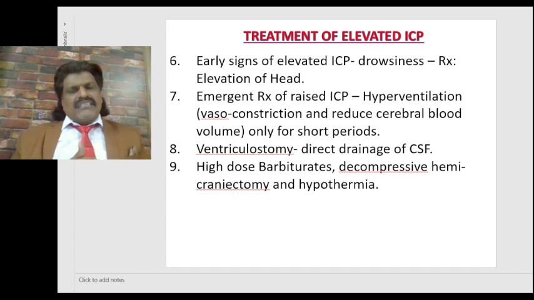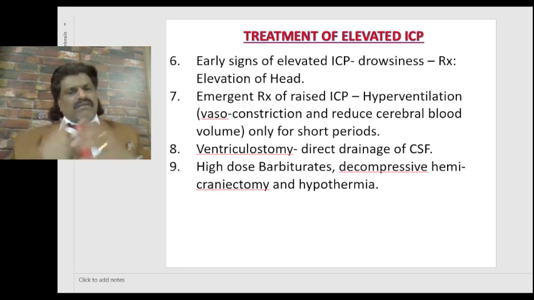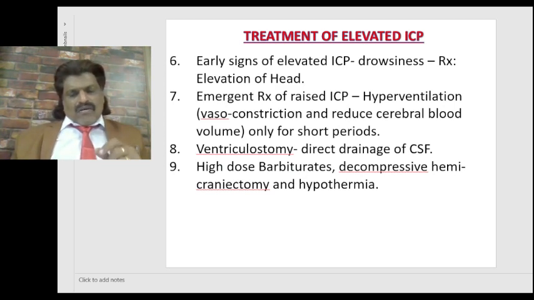Emergent treatment of raised ICP: hyperventilation, because it causes vasoconstriction and reduced cerebral blood flow, but it is only given for short periods, because if we give it for longer periods, there could be hypoxemia because of the vasoconstriction. Ventriculostomy can be done, where they can directly drain the CSF, or we can give high dose barbiturates. Decompressive hemicraniectomy, we remove the bone so that the brain can expand further. Hypothermia, so that we decrease the metabolism of the brain, and the brain can tolerate the conditions better.